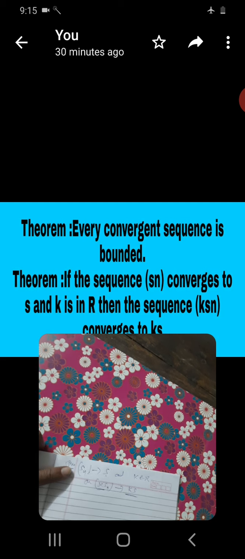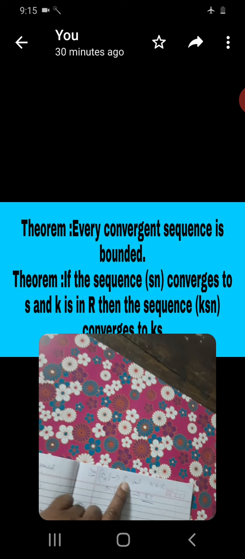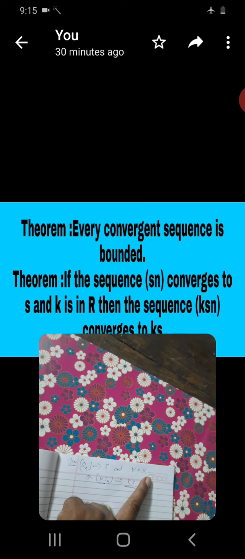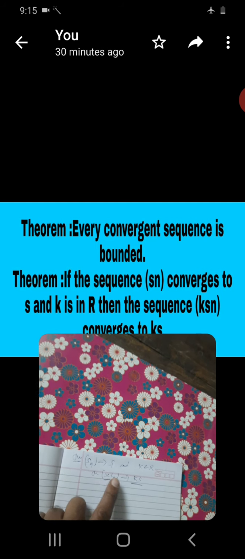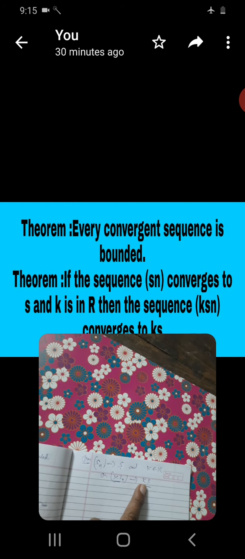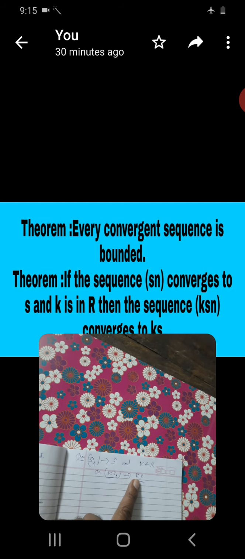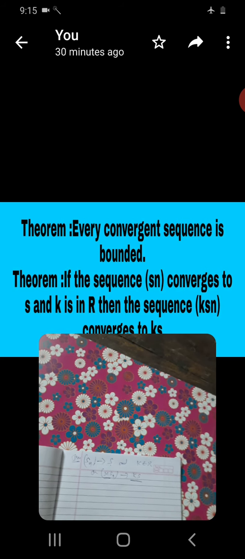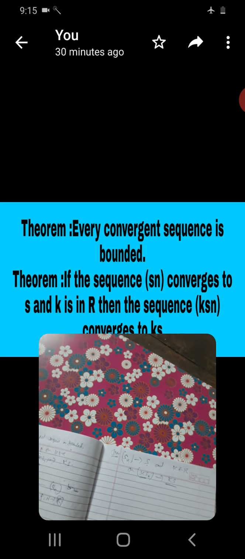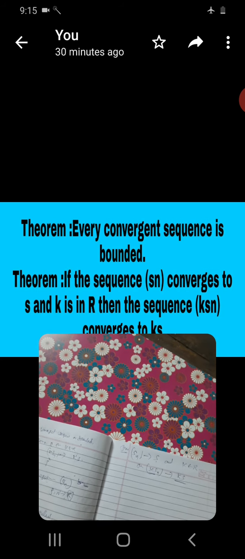Here, what is the statement? Sn is convergent to S, and any real number K is also an element of R. We are going to show the sequence K Sn is convergent to K S. This is the statement. Assume that K is not equal to 0, since the case K equal to 0 is trivial. Let epsilon be greater than 0.